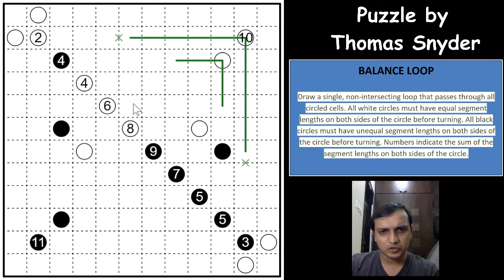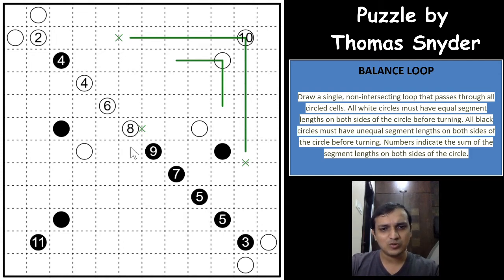And the 4 segments are possible towards up, they are possible towards the left too, they are possible towards the bottom as well, but it is not possible on the right, because the moment you have 4 segments on the right, this white circle would have equal segments on both sides, and that would contradict the white circle rule. Which means that the 8 cannot go towards the right; it will either have to go up, left or bottom. And as you can see, the most important break-in here is a very good break-in, I would say one of the best.